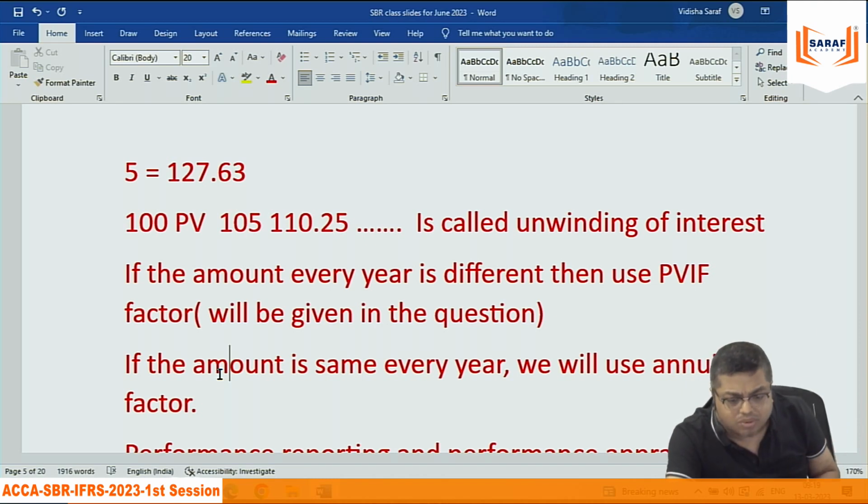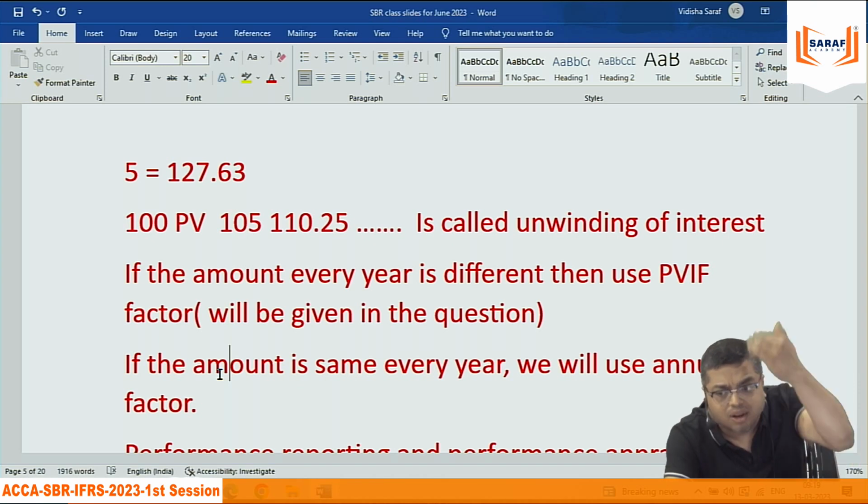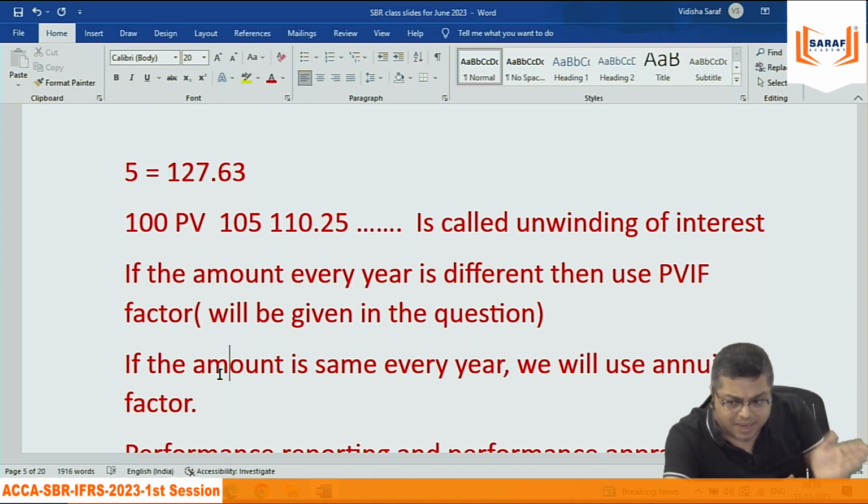When we are doing accounting transactions recording in the books, we need to write today's value. We can't record 5 year later value. Ultimately it will come. But that 5 year you need to record unwinding of interest. Then automatically it will become 127. But today you cannot record 127. Today you need to record 100.